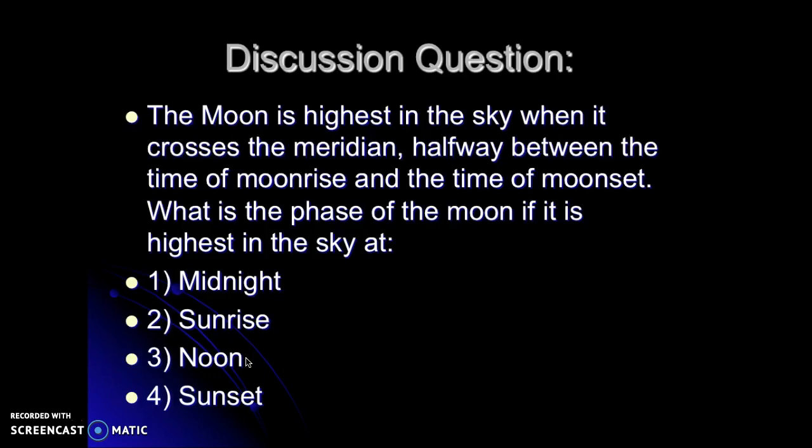But if you looked out and you saw the moon, what phase is the moon in when it's highest in the sky as it crosses that meridian at these 4 different times of the day? Consider, what phase would the moon be if it's overhead at midnight? Now imagine you're going through the whole lunar phases here. Later in the month, you go out and you notice the moon is highest in the sky at sunrise. What phase is the moon in when the sun is rising? Same thing for noontime and same thing at sunset. Pause the video here and take some time to think about this question, and then flip through the slides and you'll see the answers.